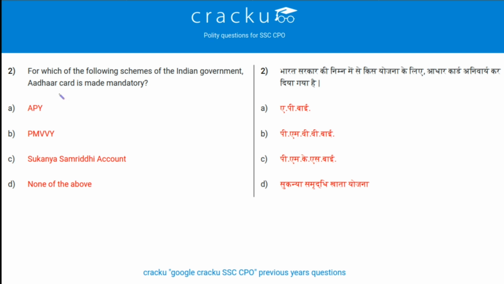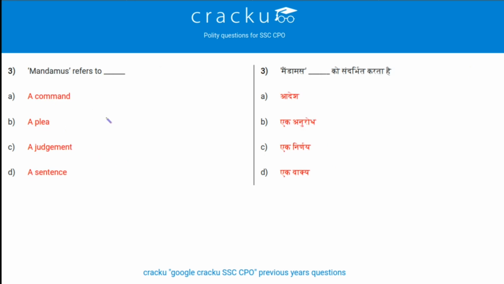Next question. For which of the following scheme of the Indian government Aadhaar card is mandatory? The scheme is APY. APY is Atal Pension Yojana. PMVVY. PMVVY is Pradhan Mantri Vaya Vandhana Yojana. The third is Sukanya Samriddhi account. So the answer to this question is PMVVY. For this, Aadhaar card is mandatory.